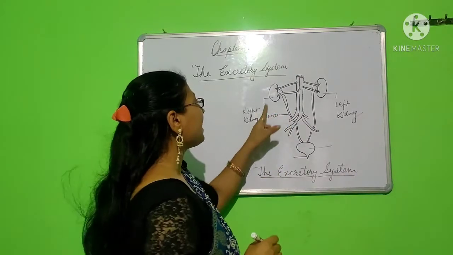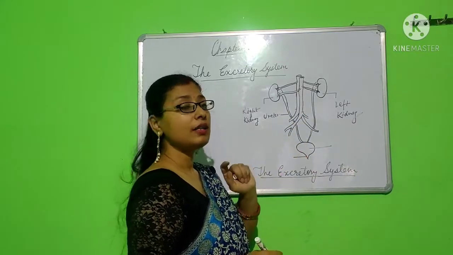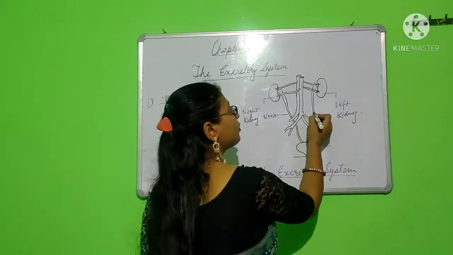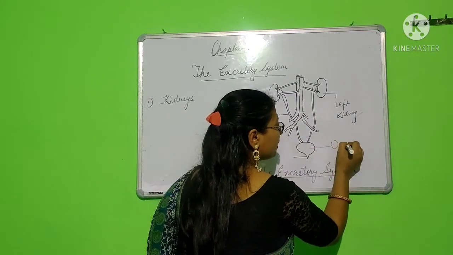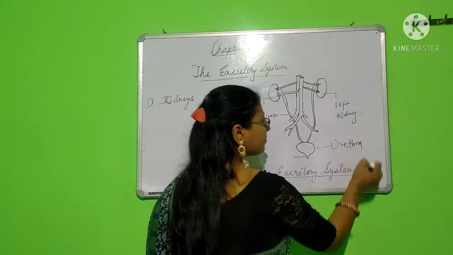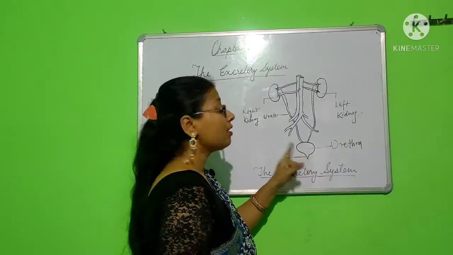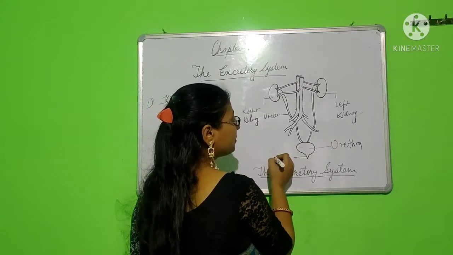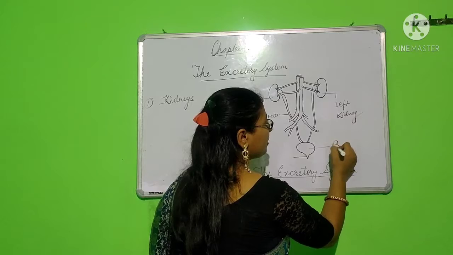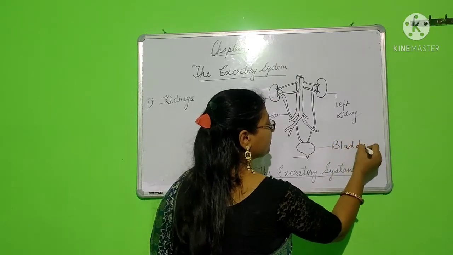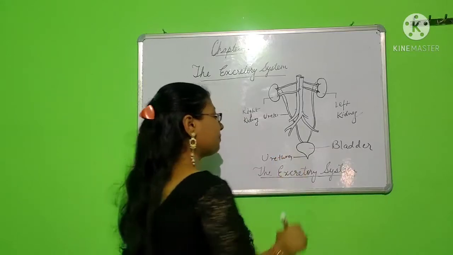The organ that carries the urine from the kidney to the another organ is called the ureter. These both are ureters. And this organ here is the bladder. It holds the urine, okay, and from here it is passed out through the urethra.